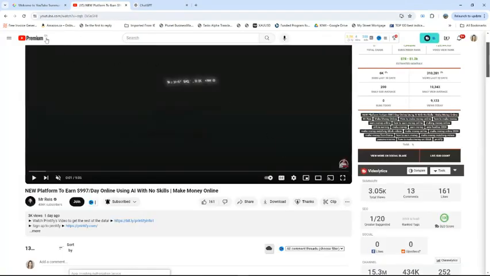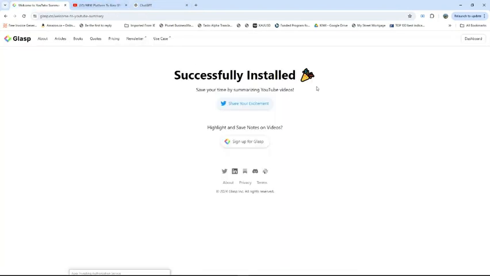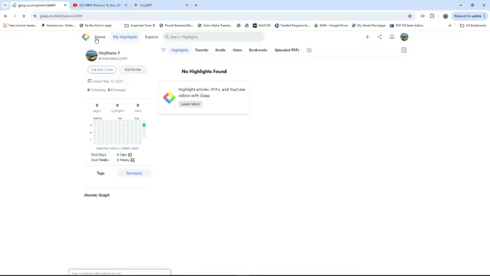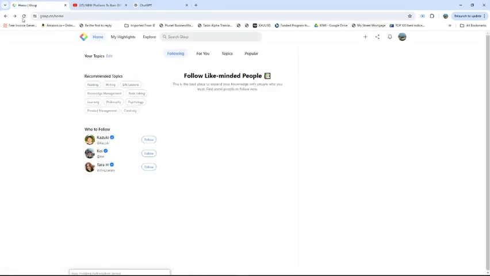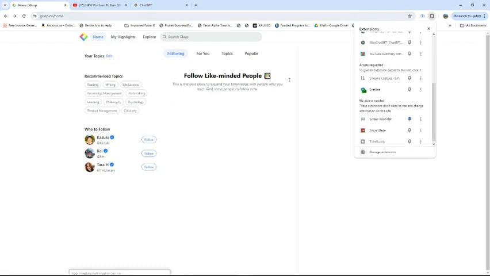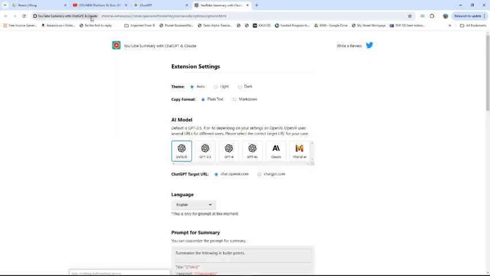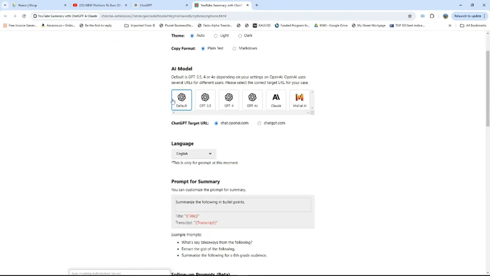So if there's any video that you like on YouTube and you want a quick summary of it with the help of Glasp, I'm going to show you what you can do as well, because you can customize what it gives you on ChatGPT. So when you go here to your extensions, because it's gonna pop up as an extension, you'll go to YouTube Summary with Glasp, with ChatGPT and Claude, it's called, and here you can select default is GPT 3.5 and 4, but you can select something else if you want.